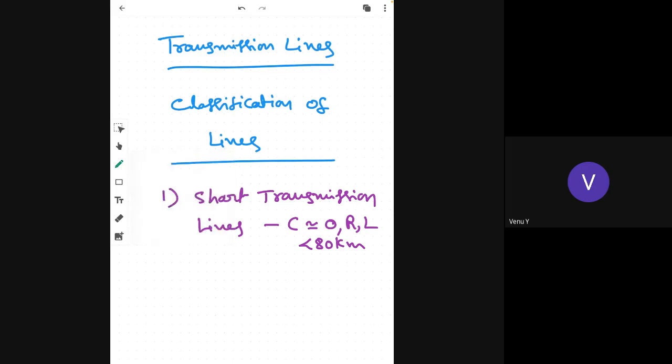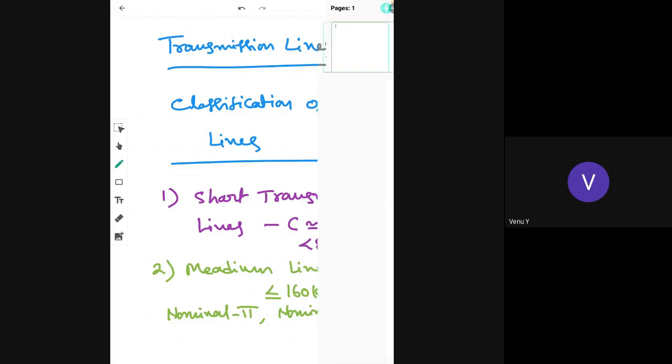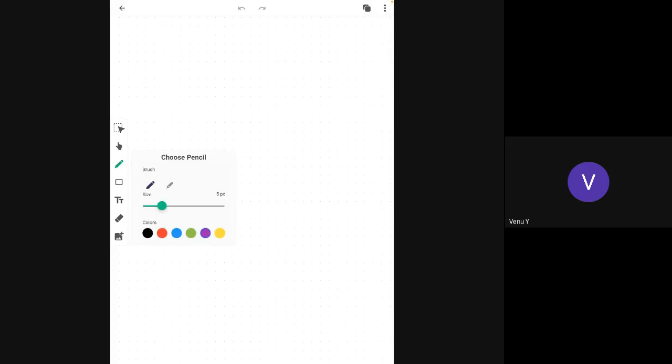Second category is medium lines. In general, lines are less than around 160 kilometers. Capacitance is considered. There are two models, nominal pi and the nominal T models.